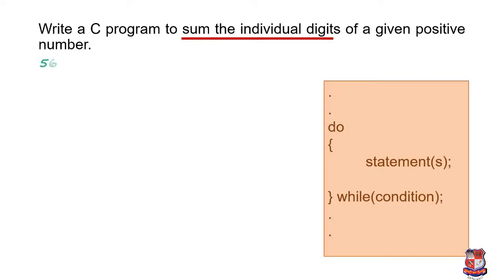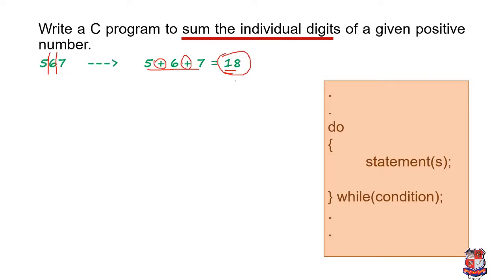So first we have to separate the digits from a number. For example, if we have 5 6 7, then we have to separate 5, 6 and 7, then do the summation of these numbers. So it will be 5 plus 6 plus 7, that equals 18. So 18 will be our answer.